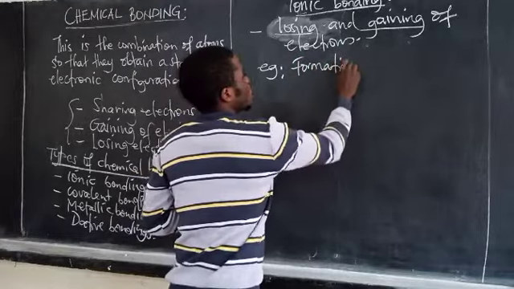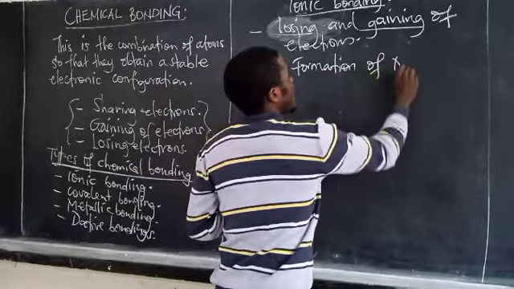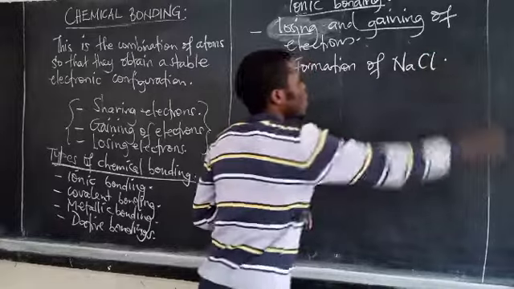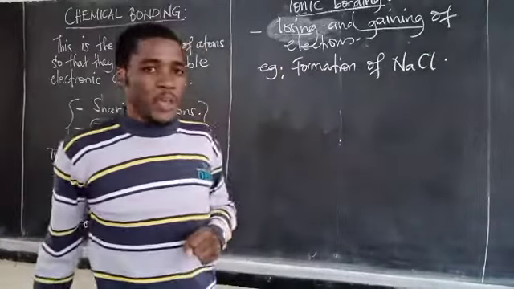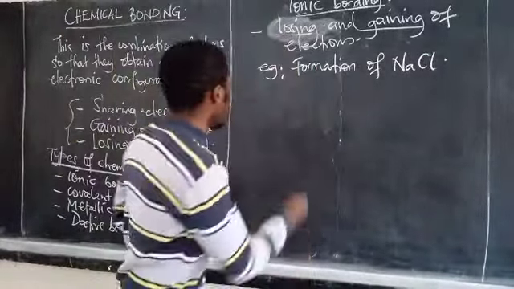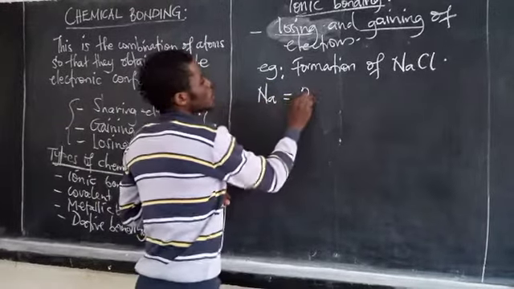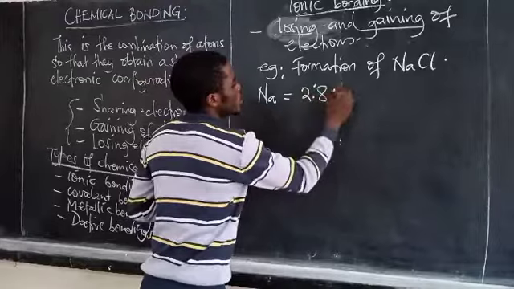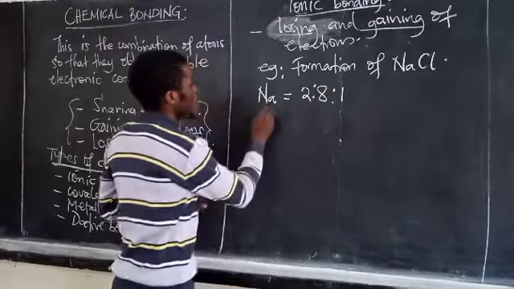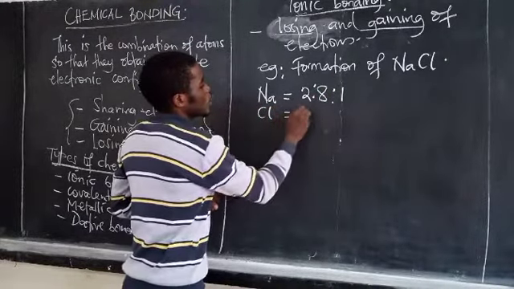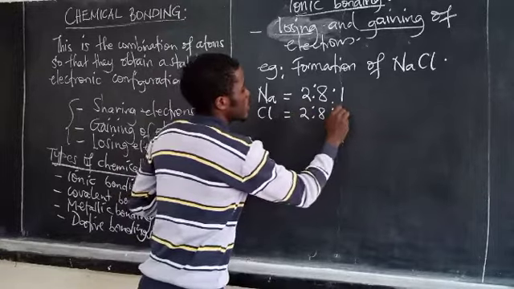E.g., if I have sodium and it is combining with chlorine, they end up forming sodium chloride. We all know so far that the electronic configuration of sodium is 2,8,1, and the one of chlorine is 2,8,7.